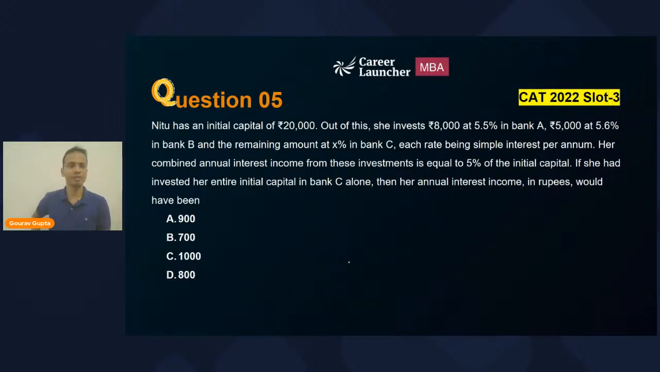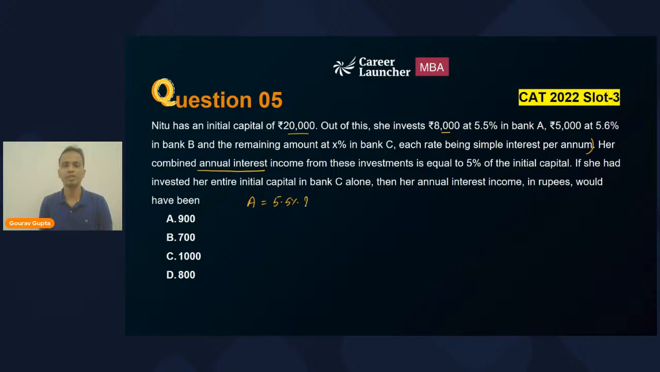Absolutely, Astha. Very good. So Neetu has an initial capital of 20,000, out of which she invested 8,000 at 5.5 percentage, 5,000 at 5.6 percentage, and the remaining at X percentage in bank C, each rate being simple interest per annum. Her combined annual interest, so first let's calculate the annual interest. So 8,000, the rate of interest is 5.5 percentage. What interest will she get from bank A? So how much will the interest from bank A be?